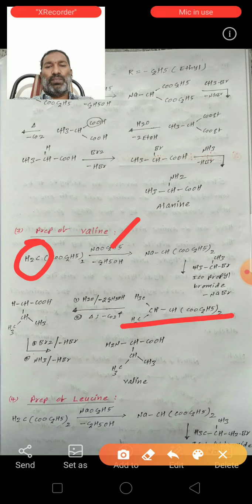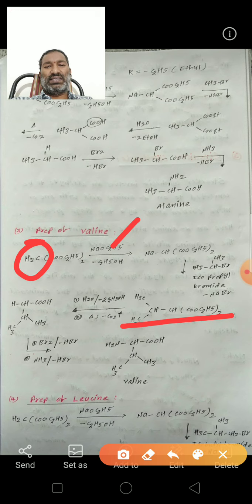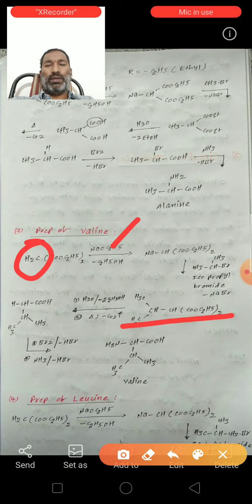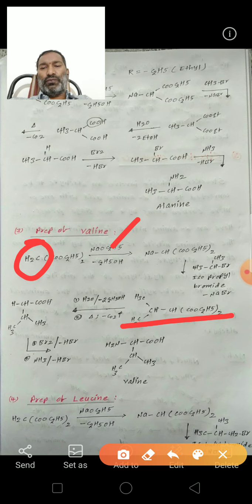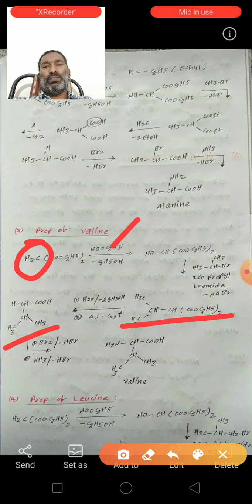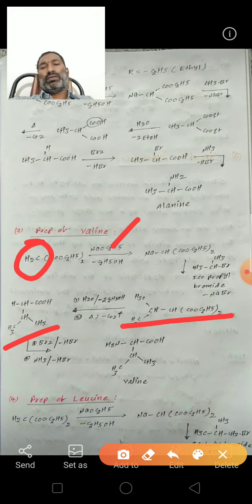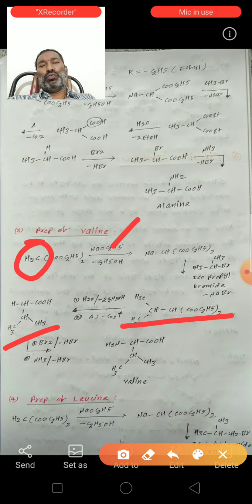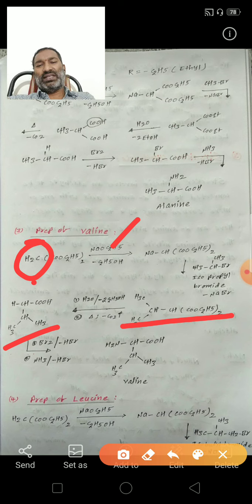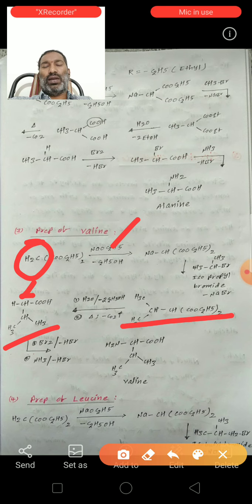This compound undergoes hydrolysis and decarboxylation to form this compound. This is the 2-methyl butanoic acid. This 2-methyl butanoic acid also contains 2 alpha hydrogens.